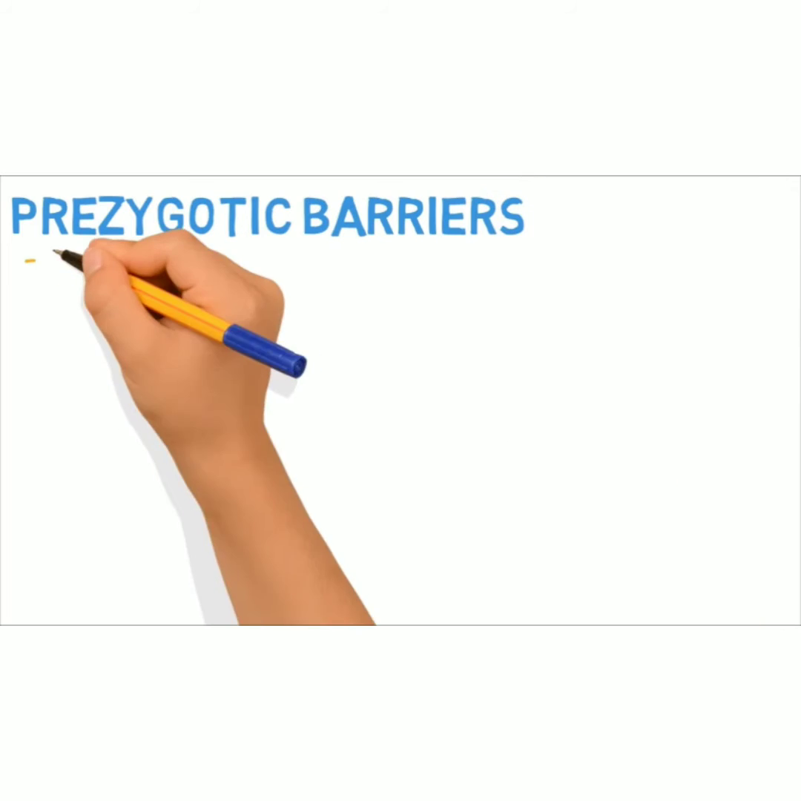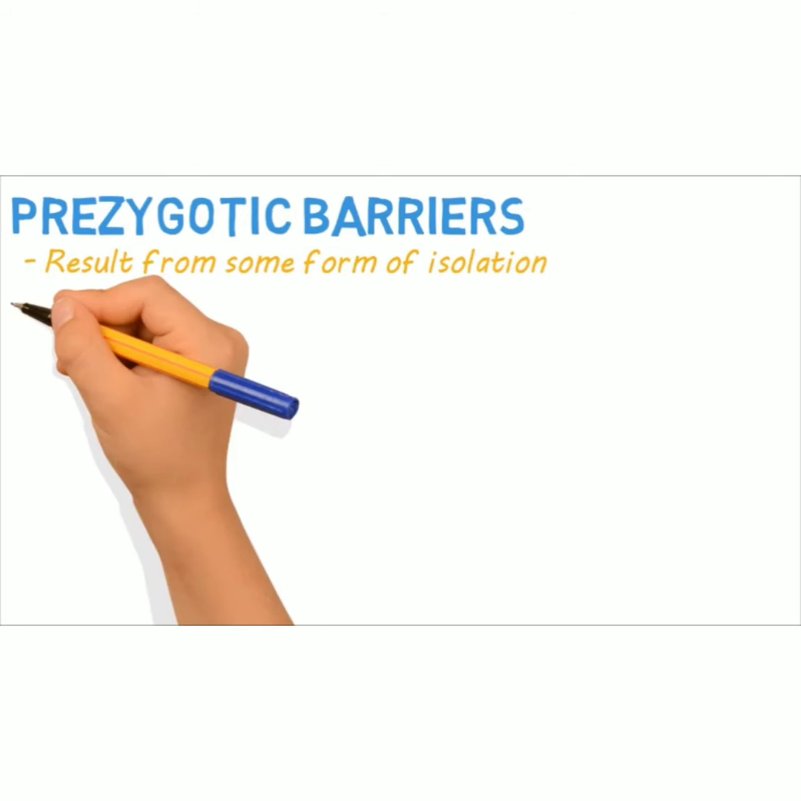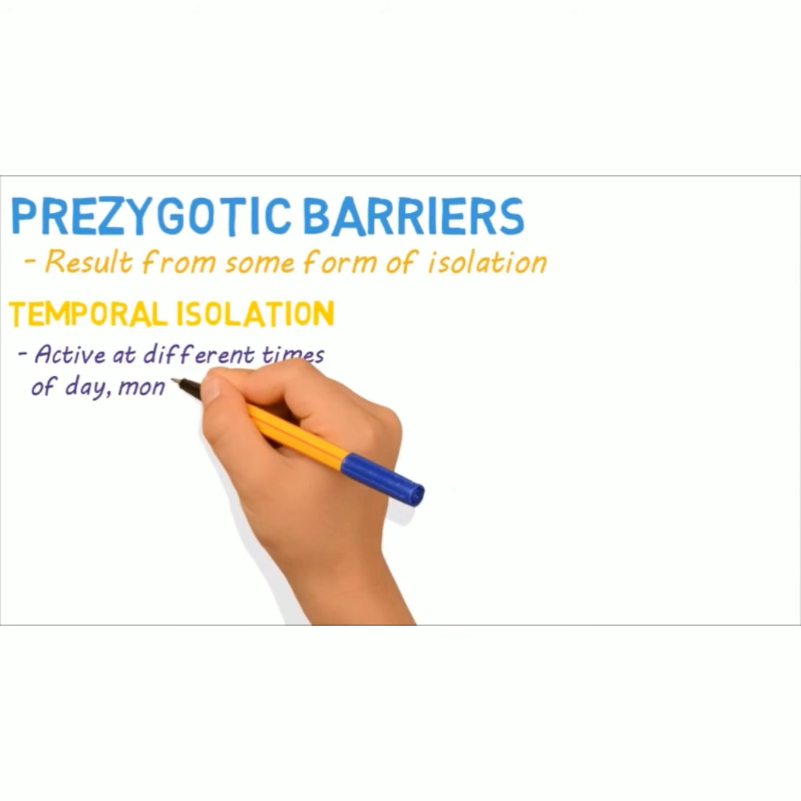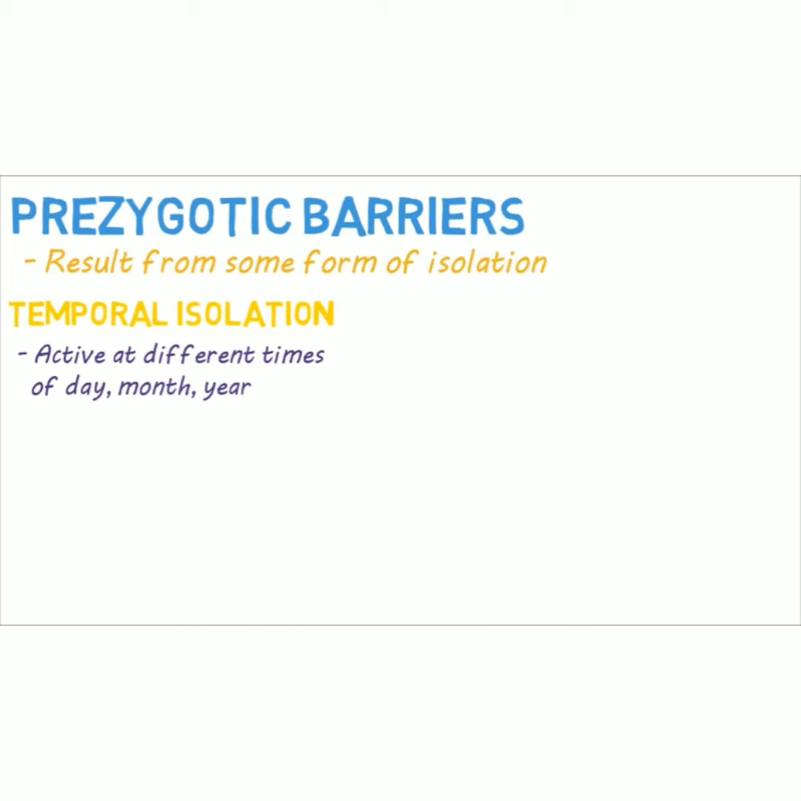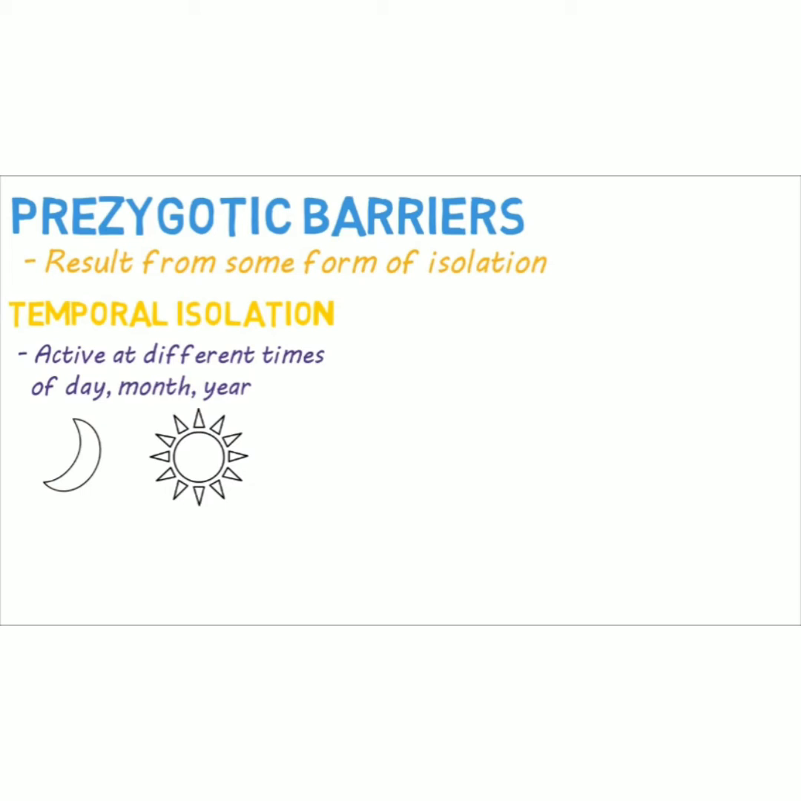Prezygotic barriers result when two groups within a species isolate themselves from one another in some way. So let's look at some examples. Temporal isolation occurs when members of the same species are active at different times of the day, month, or even years. More specifically, they breed at different times. For example, some of the group breed during the day and others breed during the night. They isolate themselves from one another and do not share genetic information. The same would be true for one group breeding in the spring and another breeding in the fall, again both from the same species.